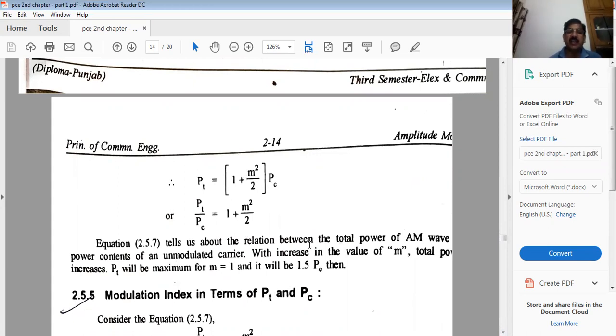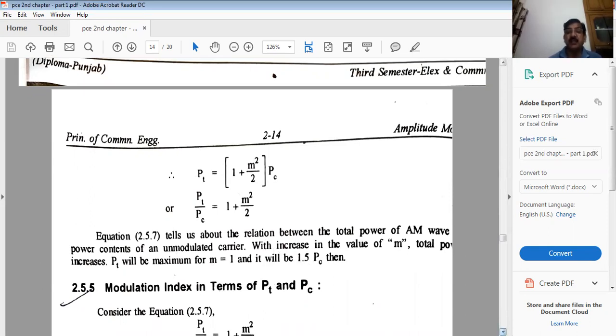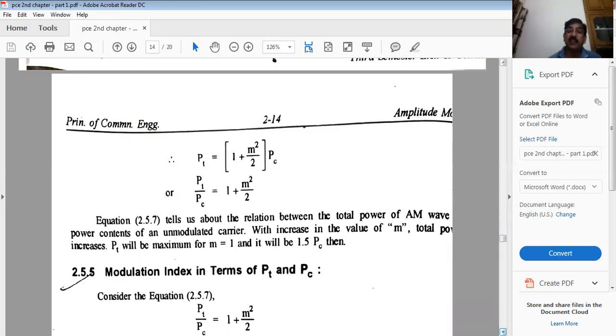So this is telling us that the total power of the AM, this contains an unmodulated carrier PC. With increase in the value of the M, the total power PT will also increase. I mean, PT will become maximum for M is equal to 1. If you are putting M is equal to 1, 1 square means 1. So 1 over 2 means 0.5. So it will be added with 1. So it will become 1.5 PC. So now look, total power is 1.5 times of PC. Fine. So this is how we can calculate the total power.